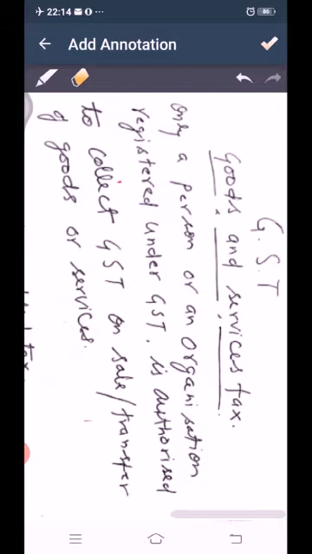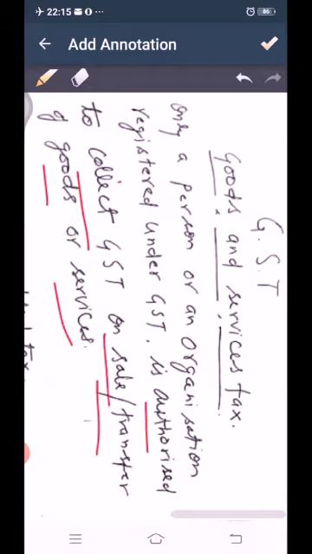or services. This tax is collected against selling of any material or against providing any service, like selling of a television. When a television is sold, then a tax is collected. This is a sale.